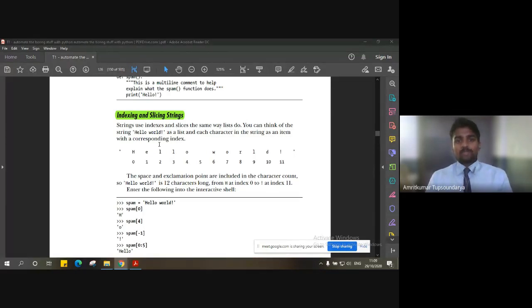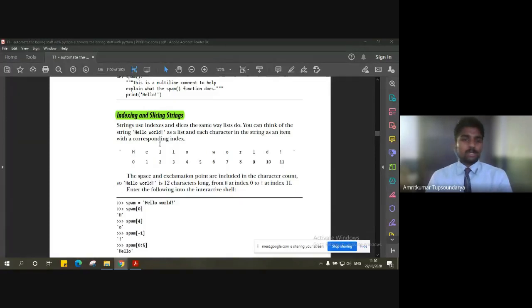There are a few aspects which are almost similar to what we learned earlier in lists and dictionaries, but today's session will be all about strings and their different operations and methods.